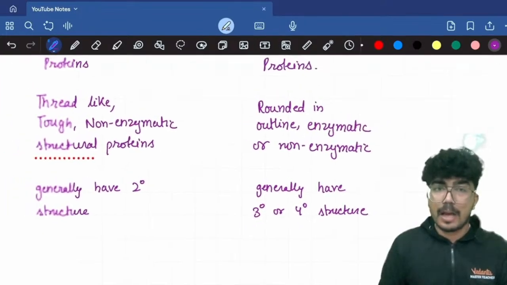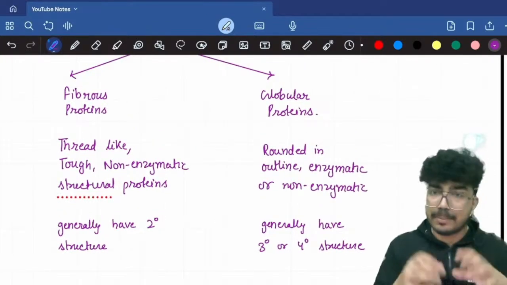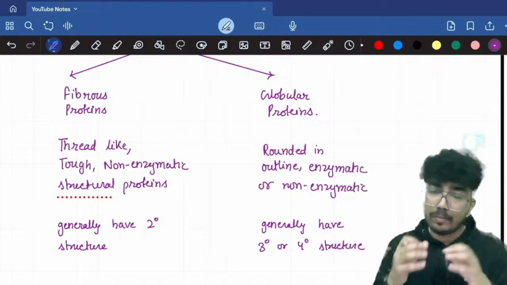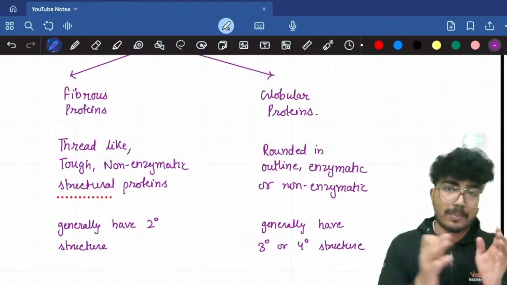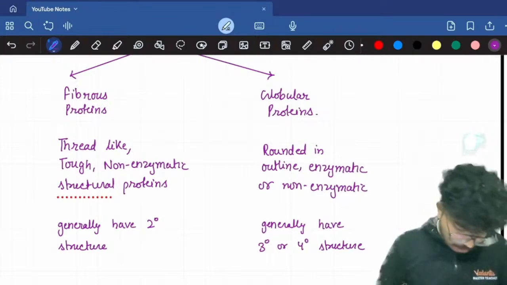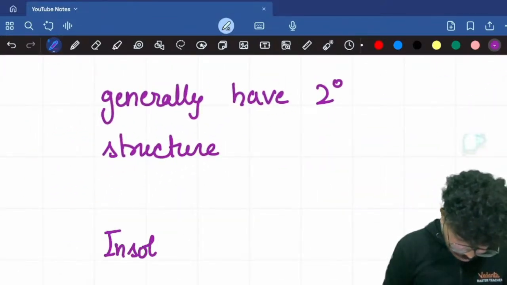Okay. Now we can move to the next point. The fibrous proteins are completely insoluble in water. Globular proteins, the smaller globular proteins, are soluble in water, but as the size increases, the water solubility decreases. Okay, so I'll just write the same thing over here, that these are insoluble in water.